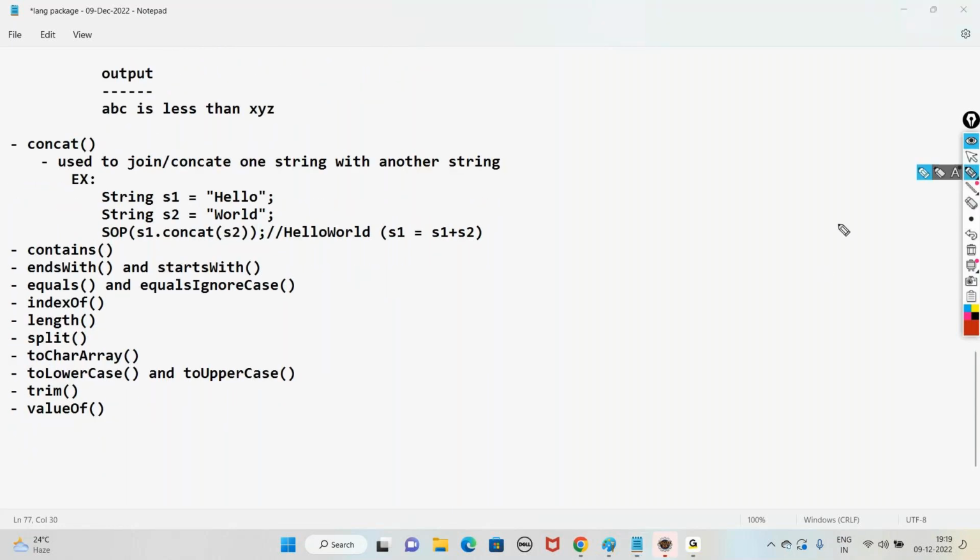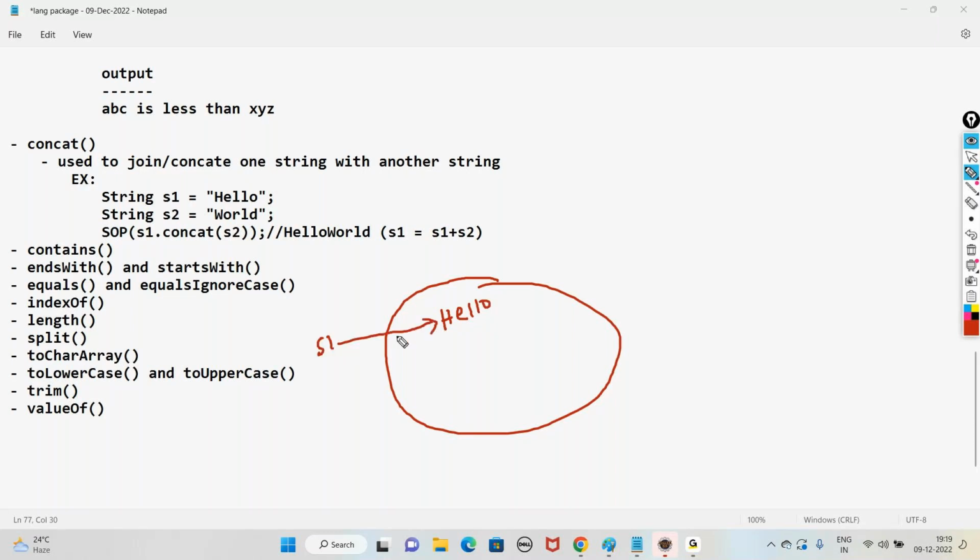See here. In your heap memory, first which object will get created? Hello. Then who is referring to this? S1. S1 is referring to hello. Then after that, world. Who is referring to world? S2. So minimum two objects are created here. Then when you say s1.concat(s2), the value will become hello world, and who is referring to it? S1.